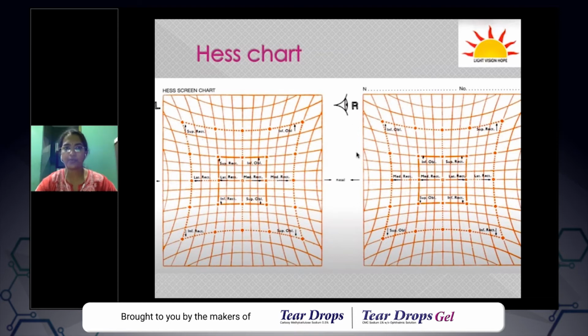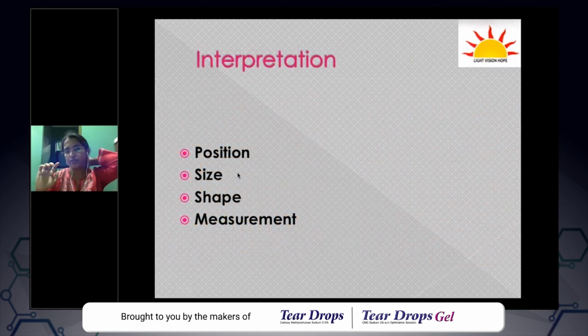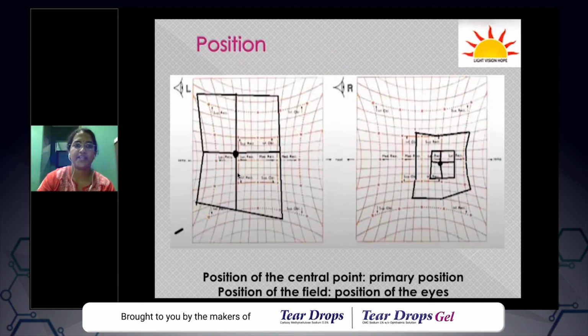As the patient performs the HES screen or the Lees screen, the examiner has to note the point in the HES chart. The interpretation of the HES chart is very simple, but we tend to make it very complicated. So look for only these things. Don't look at anything else. Look for the position, size, and shape of the chart. Measurement, of course, is there. I'll explain each of these.